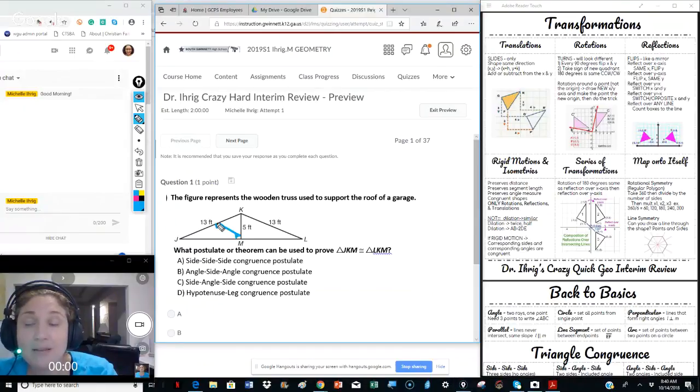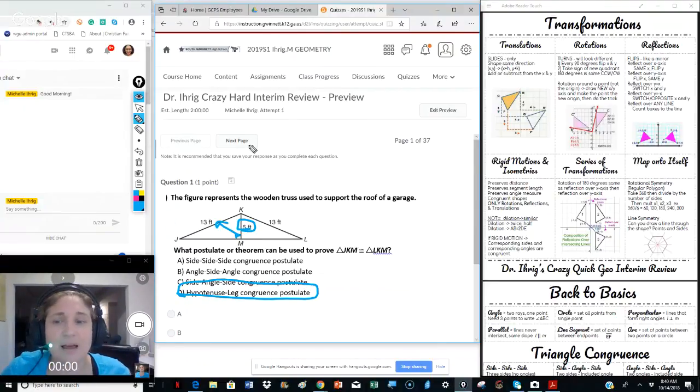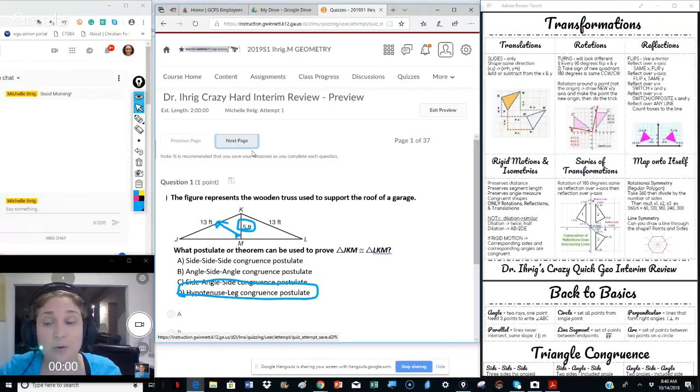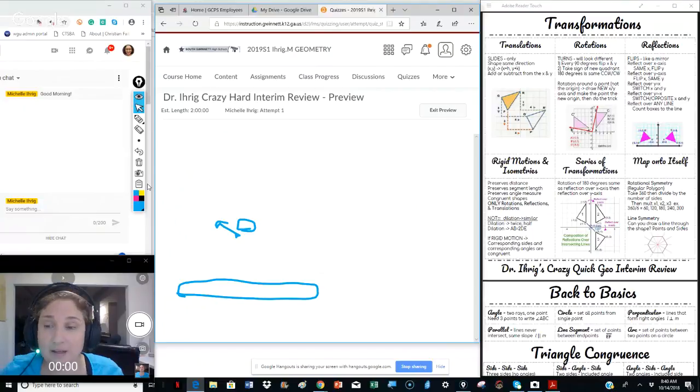The longest side, the opposite side, is 13. And we have 13 and 13. We also have this 5 feet, which we know because of the reflexive property. Those are the same. So this one right here is hypotenuse leg. And I'm not going to say D simply because my answer choices are in different orders than yours. So mine is hypotenuse leg. Next.